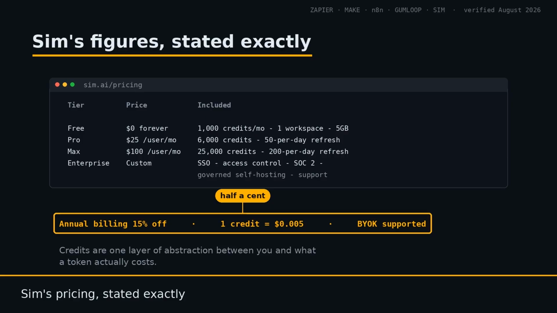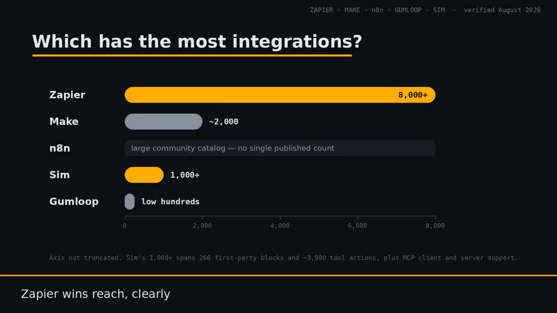Sim also supports bring your own key, so you can pay your own model rate rather than a bundled one. Zapier, Make, and Gumloop all change pricing regularly. Check their sites rather than any video, including this one.